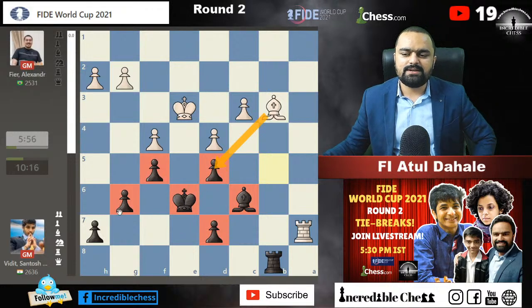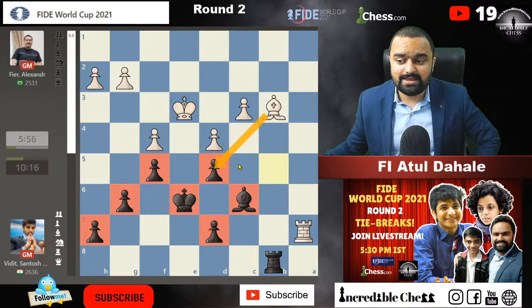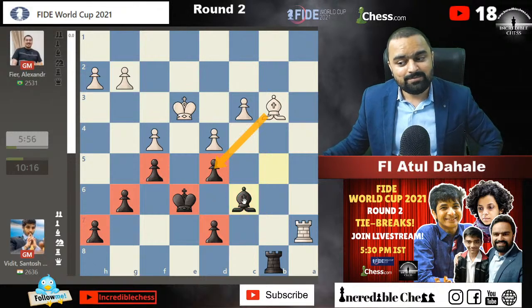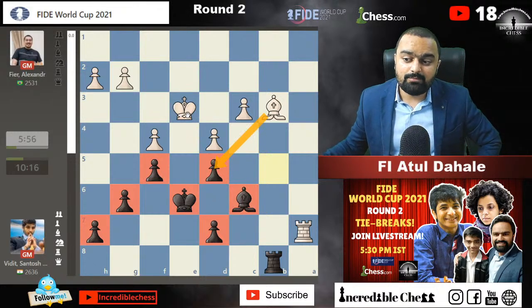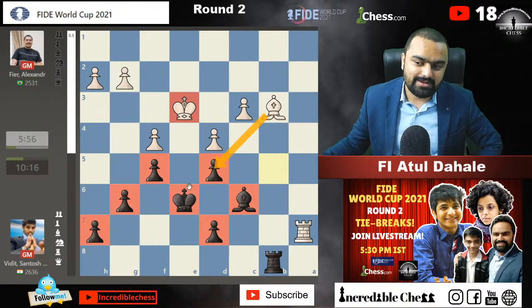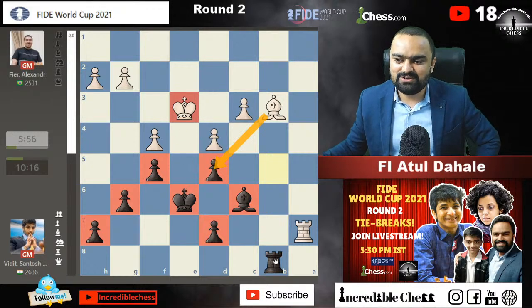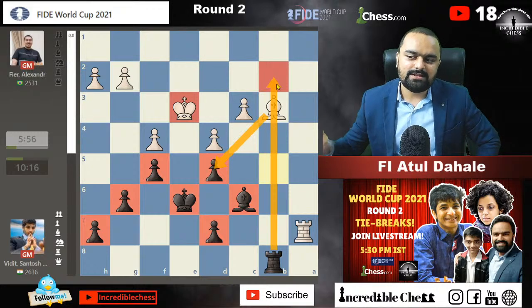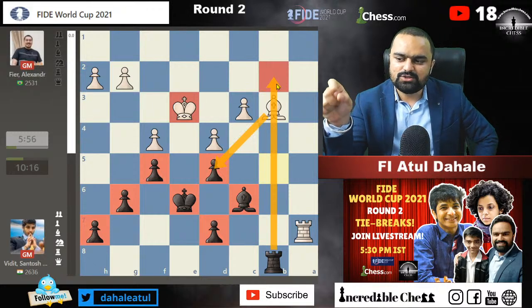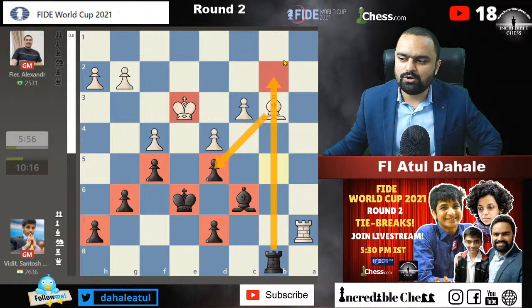This is also a very nice strategy which Vidit has done. He has kept his pawns on the light squares, and fortunately his king is active. Opponent's king doesn't have any squares to enter into the game, and that's why it is a draw. And he is making sure that the rook is having some play in the situation. Very good technique. He just drew the game.